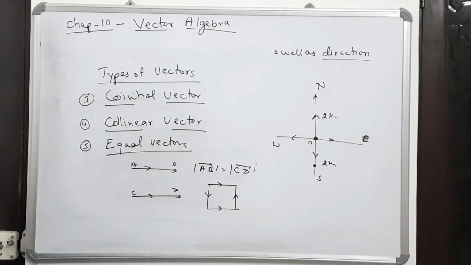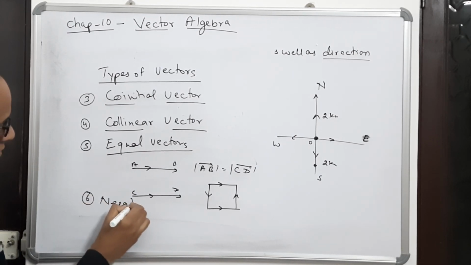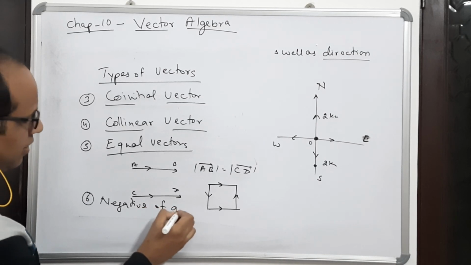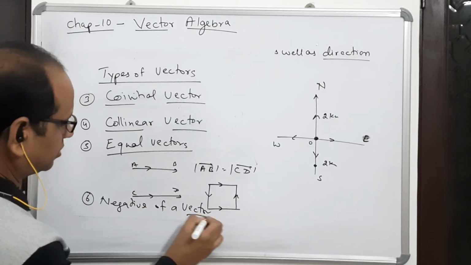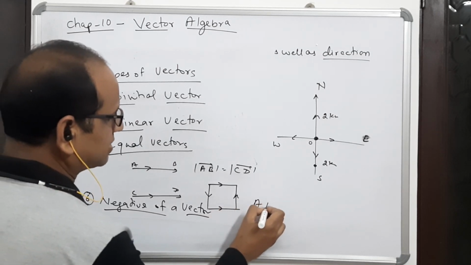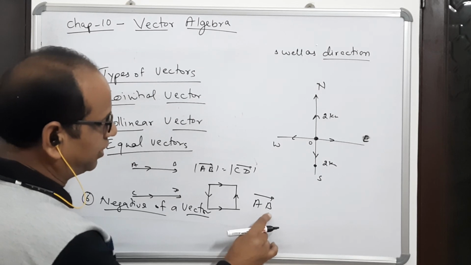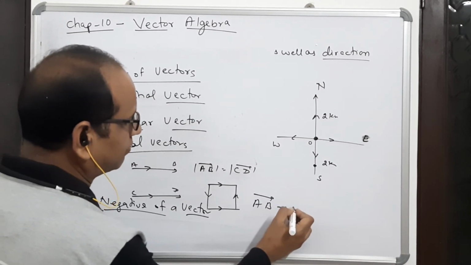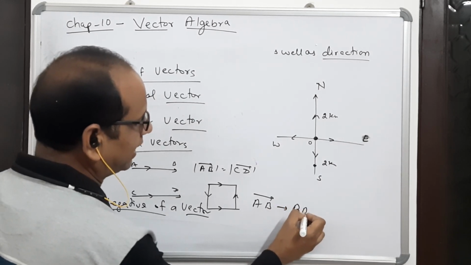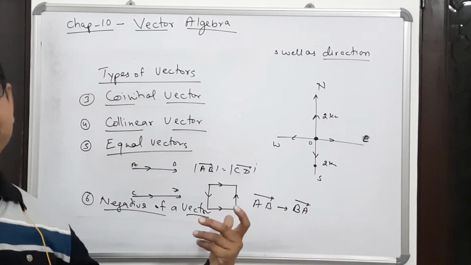And the last part is negative of a vector. Now what is the meaning of negative of a vector? If AB is a vector, where A is the initial point and B is the final point, then the negative of this one will be vector BA, where the direction will change.